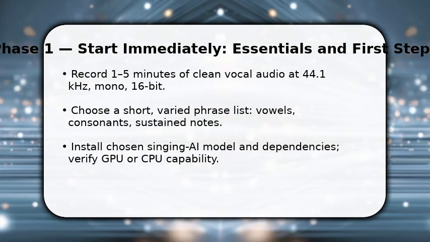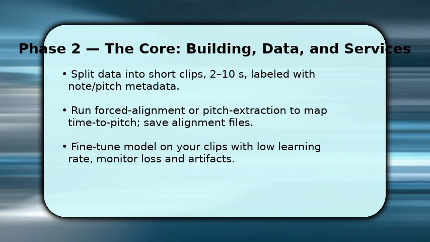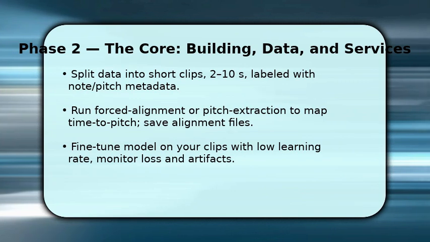Now that prerequisites are ready, once your clips and labels exist, split the recordings into two 10-second segments and include note or pitch metadata for each. Then run forced alignment or a pitch extraction tool to map phonemes to timing. This gives the model precise timing and pitch targets.